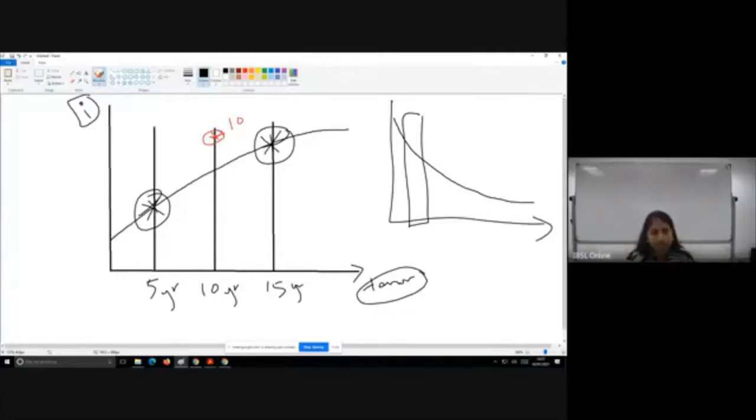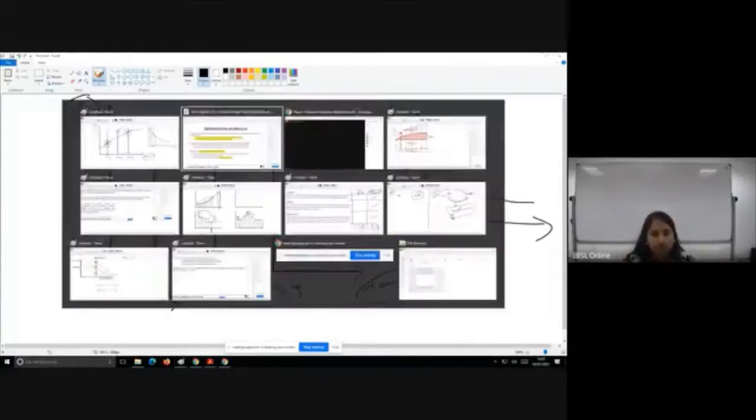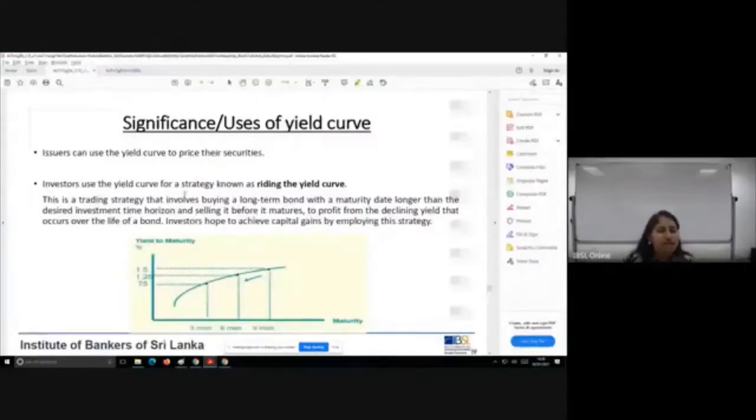This yield curve helps borrowers and investors to know what the market is expecting, identify securities underpriced or overpriced, and it also helps bankers or any other financial intermediary to know how their business is going to be. Then we have issuers, who can also use the yield curve to price their assets.